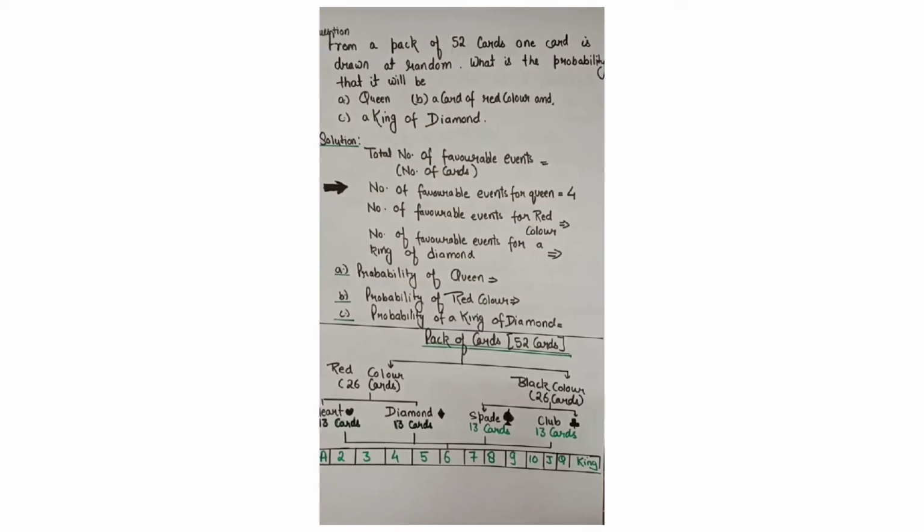Now I have increased the level of the questions. The next question says: from a pack of 52 cards, one card is drawn at random. What is the probability that it will be, first case, a queen; second case, a card of red color; and third case, a king of diamond? For simplicity, I have made this chart of the pack of cards. It clearly says there are 26 red color cards and 26 black color cards. From this particular chart, you can easily find the number of favorable events that we want.